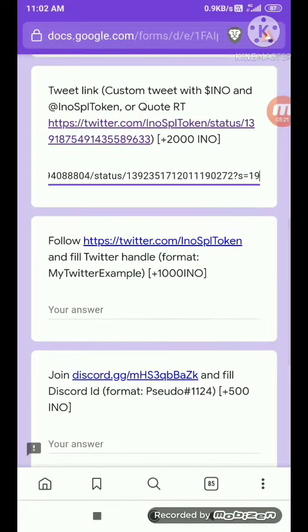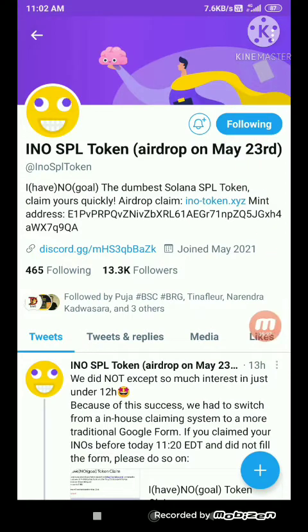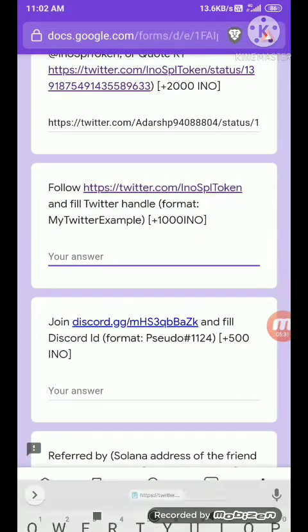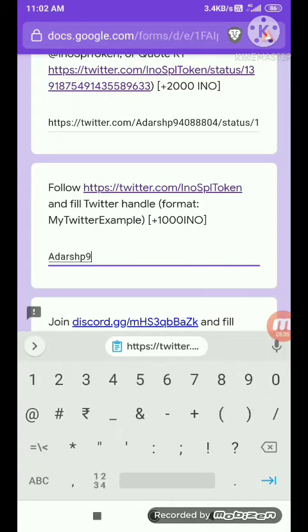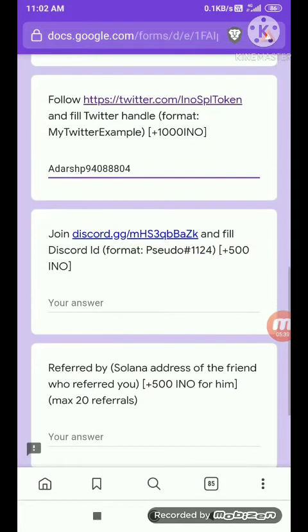And we are already following this, so let's just confirm this. Click on this, and so click on follow. If you didn't follow, then go back to the form and submit your Twitter handle. So I'm submitting my Twitter handle, meaning my Twitter username, right here.